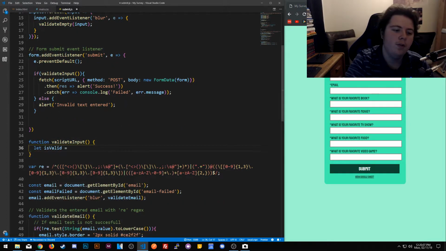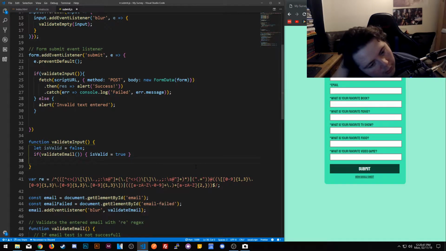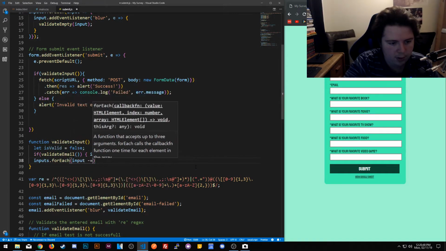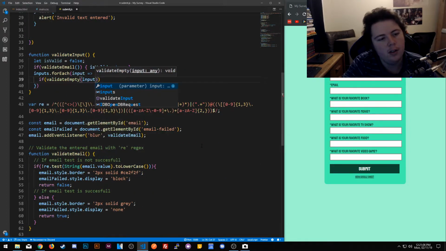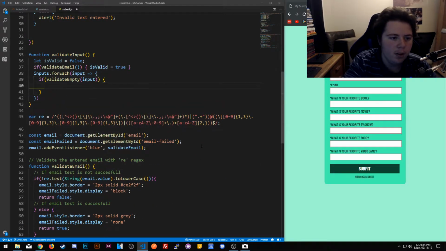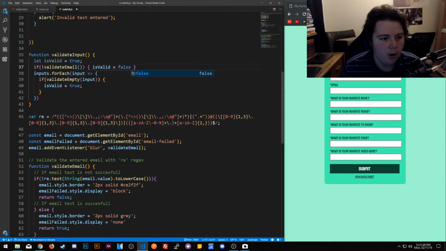Okay, what we're going to do is set is valid equal false. Then we're going to do if valid, if not valid, then we'll say is valid equals false. If it's valid, then we'll just put true. Then we're going to go for each input. So this time say if validate empty input, and we'll say is valid true. We want it true. Oh, we change it. It starts as true, and we change it to false. Always false.